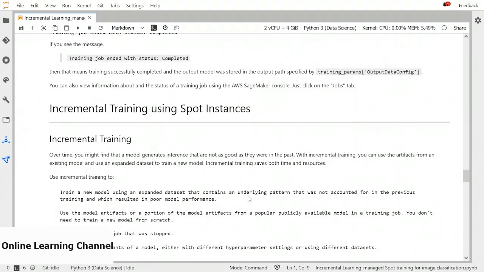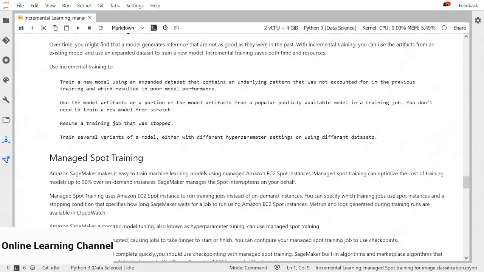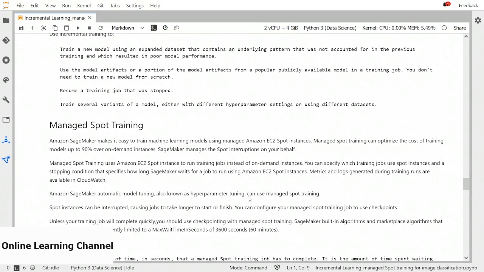Another important aspect of SageMaker we are going to discuss in this demo is managed spot training. You can save the training cost up to 90% over on-demand instances by using managed spot instances for training your machine learning models. You can run training jobs and hyperparameter tuning jobs on managed spot. The training job will be similar to on-demand instance training jobs.